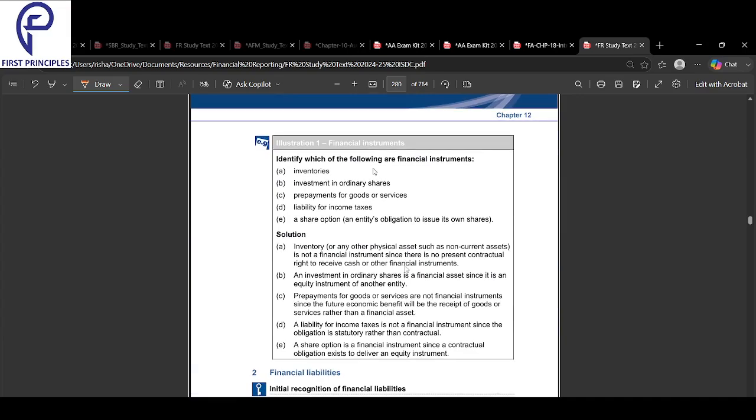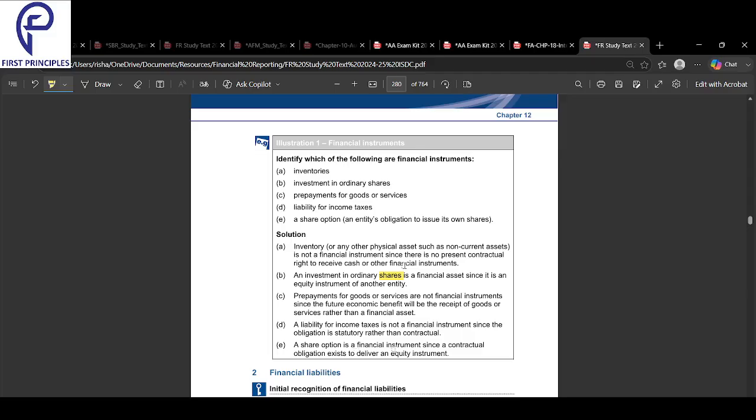Now there is an illustration here giving us the example of all these things. If I just purchase an inventory, it's not going to give me any cash in the future. If I purchase shares, I will get dividends. If I prepay for goods and services, I'm not going to get any cash. Liability for income taxes, again, is not a financial instrument.